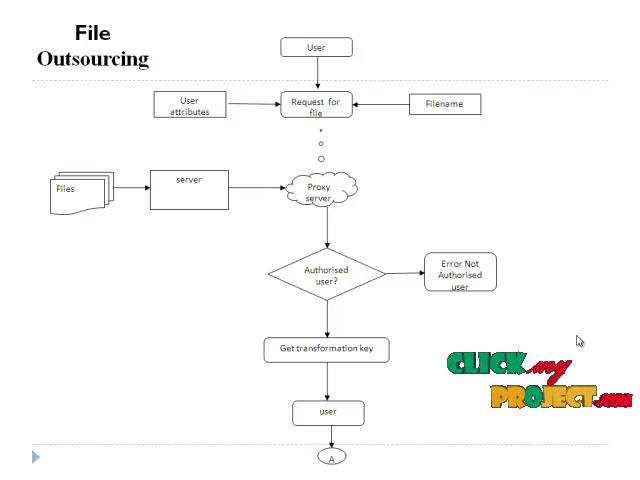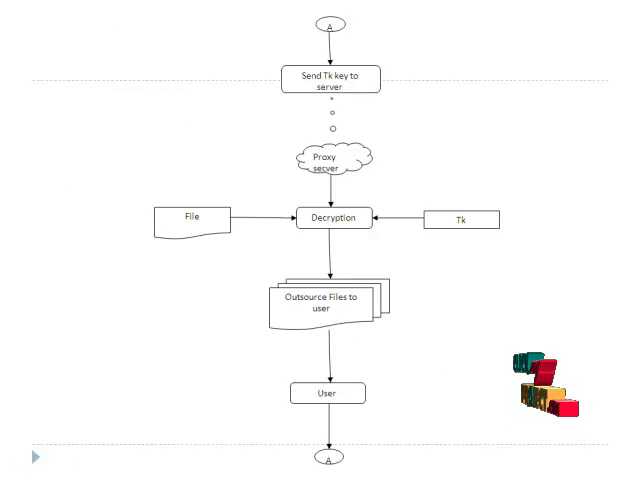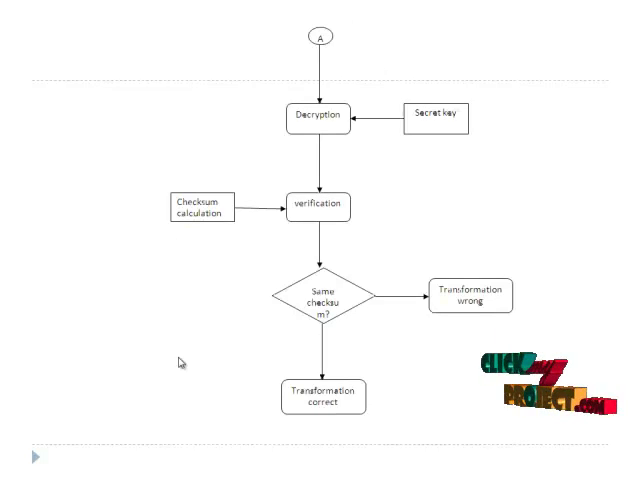The request is sent to the proxy server. Then the proxy server checks the user details from the server. If the user is an authorized user, then the server will outsource the file to the proxy server. Otherwise, it passes an error message. If he is an authorized user, then the server requests a transformation key from the user. Then the transformation key is sent to the proxy server by the user. The server performs the decryption over the file using the transformation key given by the user. Then it outsources the file to the user. Then the user decrypts the file using the secret key of the user.